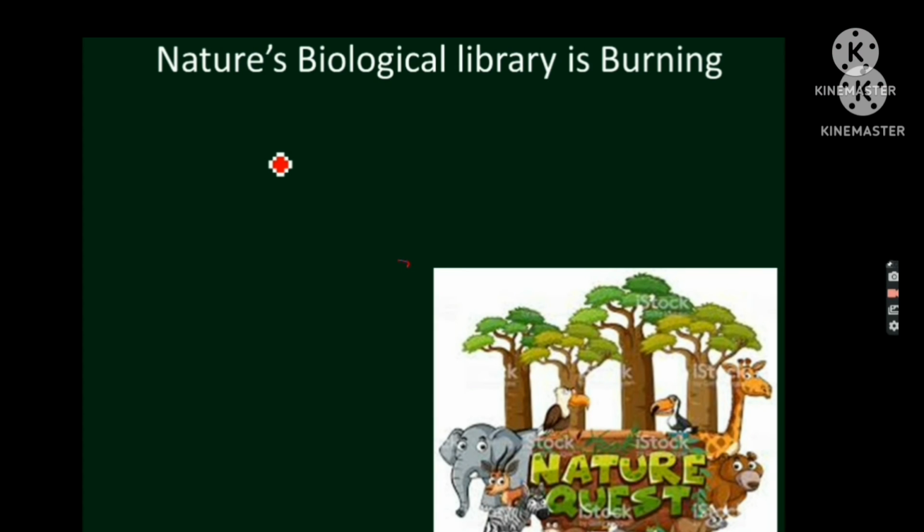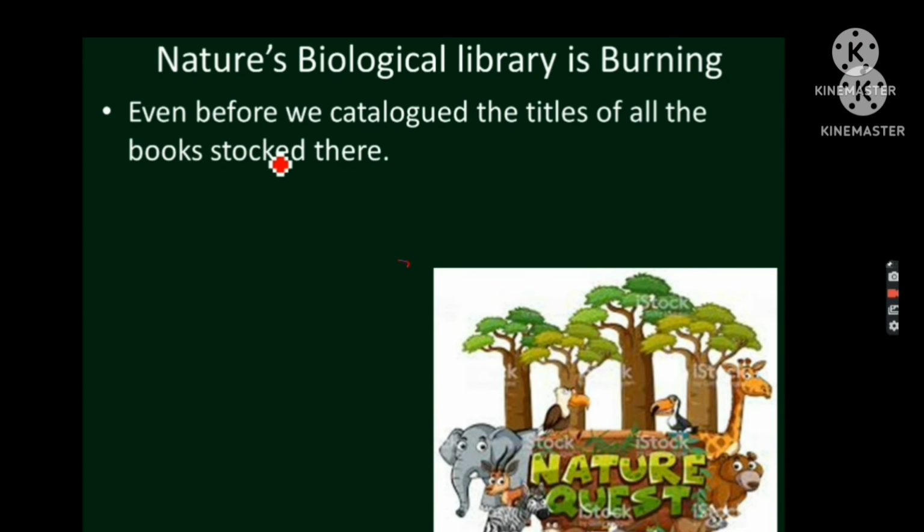Now there is one statement, nature's biological library is burning even before we catalog the titles of all the books stored there. Actually in this case, biological library means they are comparing it to what, children? Yes, tell me, what are they comparing this biological library to?